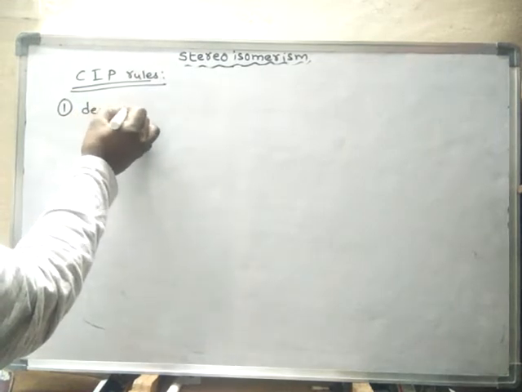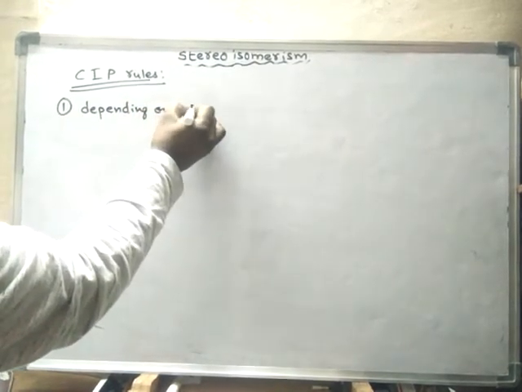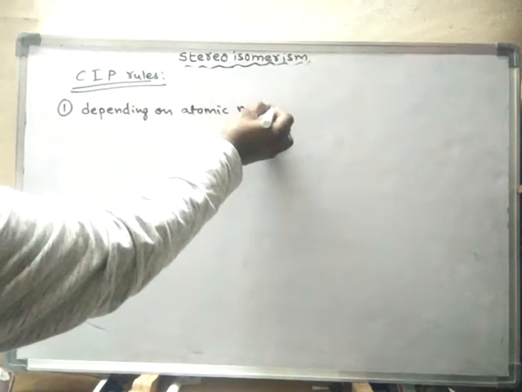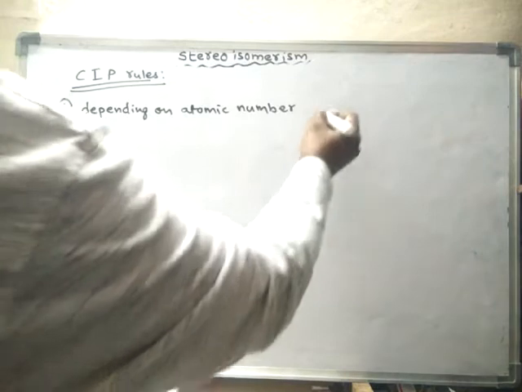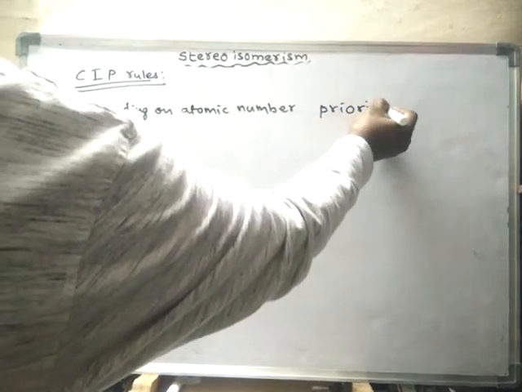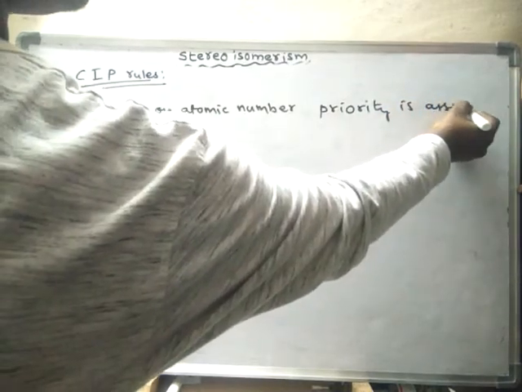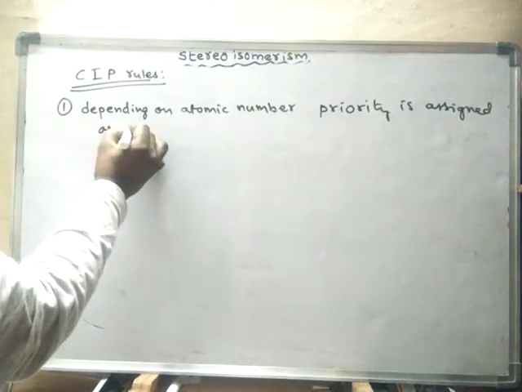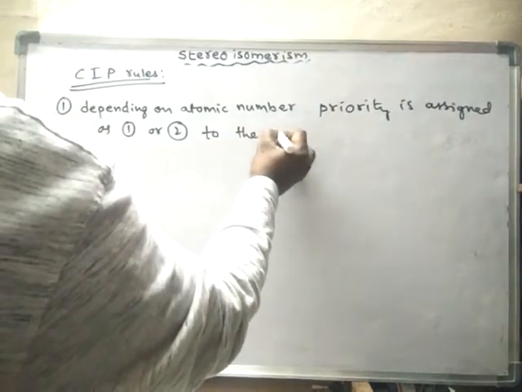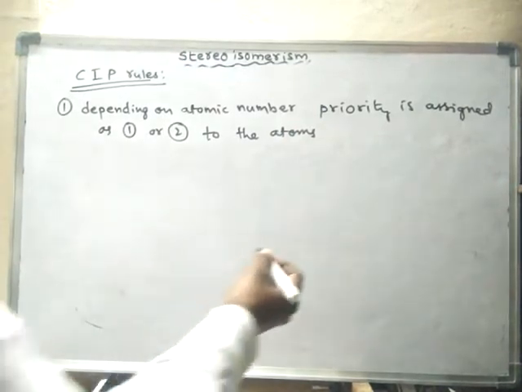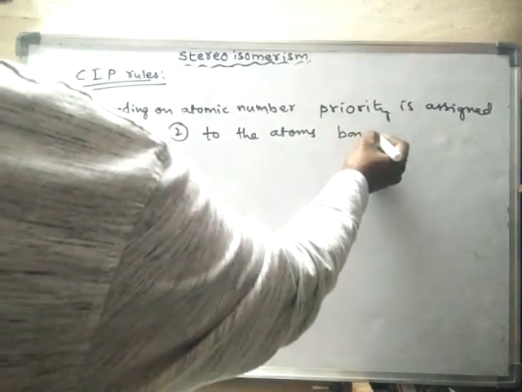So the first rule we will learn. The first rule says that depending on the atomic number, priority is assigned as 1 or 2 to the atoms bonded to the same carbon.